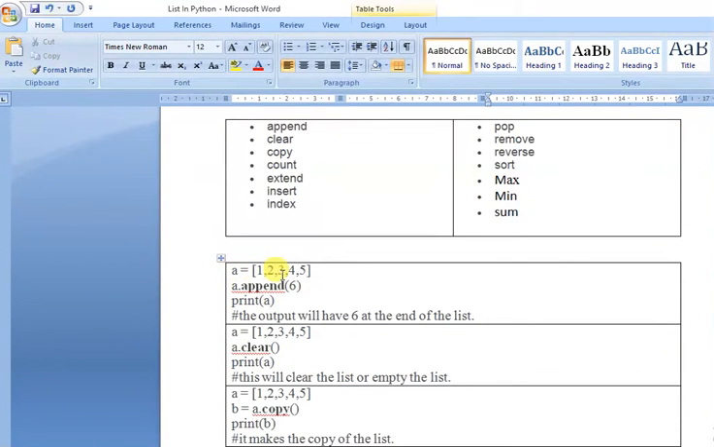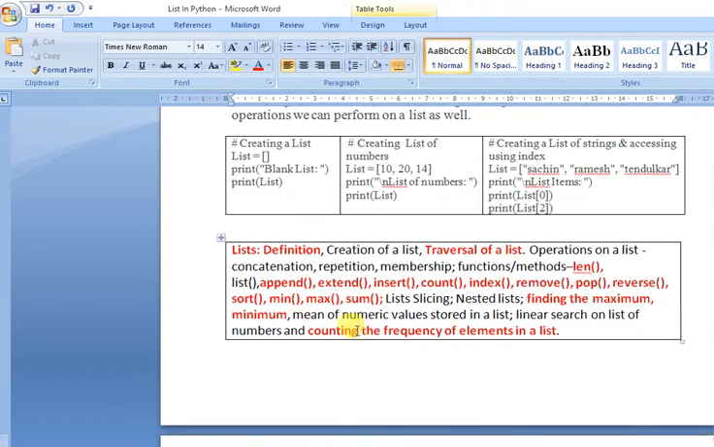So a is equal to 1, 2, 3, 4, 5. If I write a dot append 6, and if I write print a, then the output will be 1, 2, 3, 4, 5 and 6. Append means insert at the end. Clear means now there are values 1, 2, 3, 4, 5. If I write a dot clear, I'll get a blank list, like this one, creating a blank list.